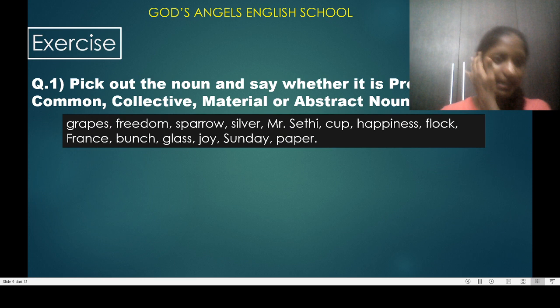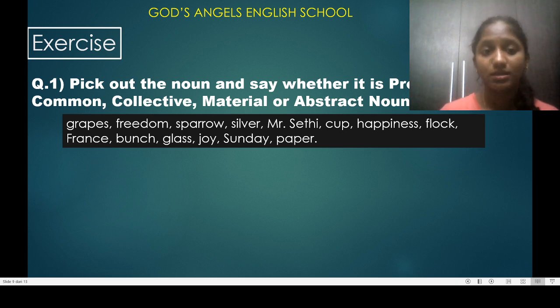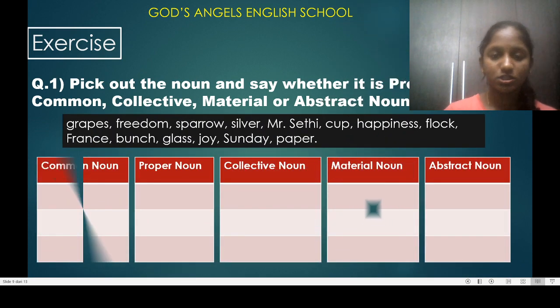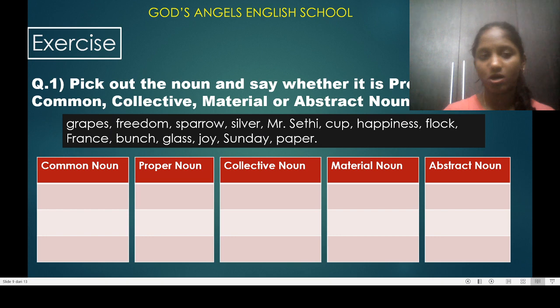So these are the names: grapes, freedom, sparrow, silver, Mr. Sethi, cup, happiness, flock, France, bunch, glass, joy, Sunday, paper. So I have put 5 blocks: common noun, proper noun, collective noun, material noun and abstract noun.